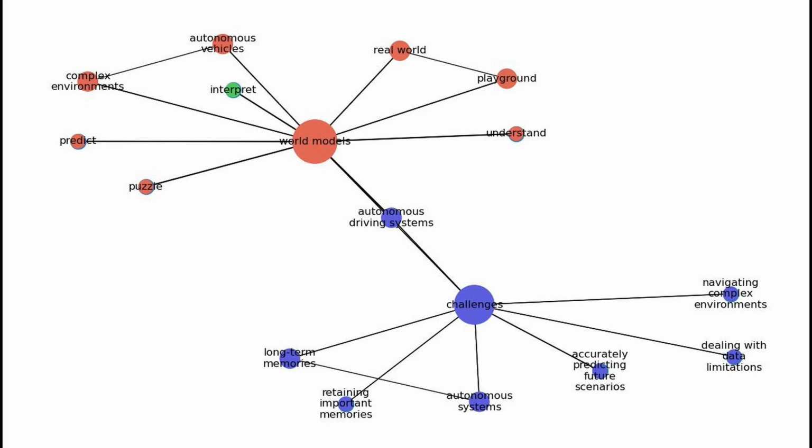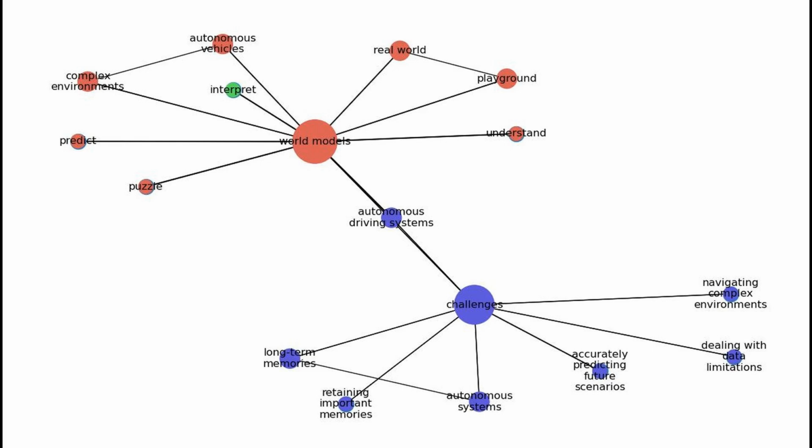To do this safely and efficiently, these vehicles need to predict what might happen next, which is where world models come into play. World models help these systems understand and imagine future scenarios by synthesizing and interpreting huge amounts of data from their sensors. Like a puzzle that, when completed, shows a clearer picture of what is going on around them. However, there are challenges.